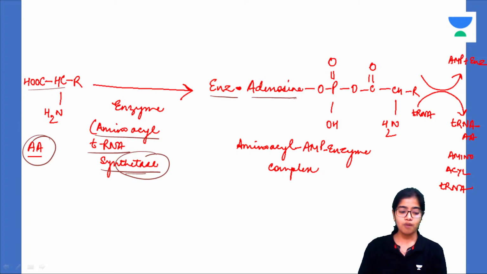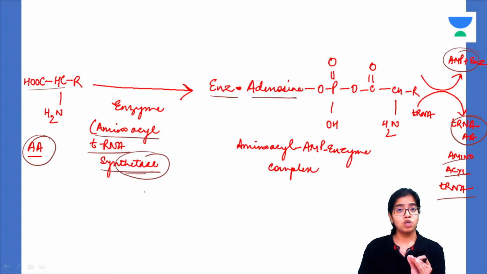Now this intermediate complex will allow tRNA to bind with the amino acid, and this will be called amino acyl tRNA. The enzyme and the AMP will be reutilized. So what is charging of tRNA? Attachment of amino acid to the tRNA with the help of the enzyme amino acyl tRNA synthetase and ATP. This enzyme is unique for each amino acid.